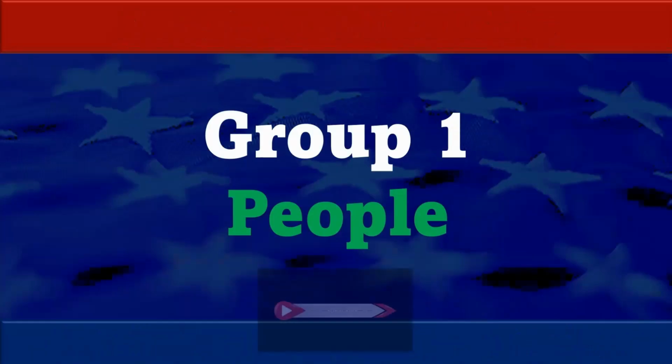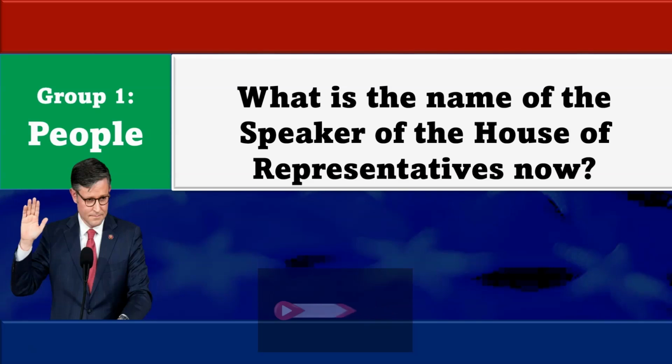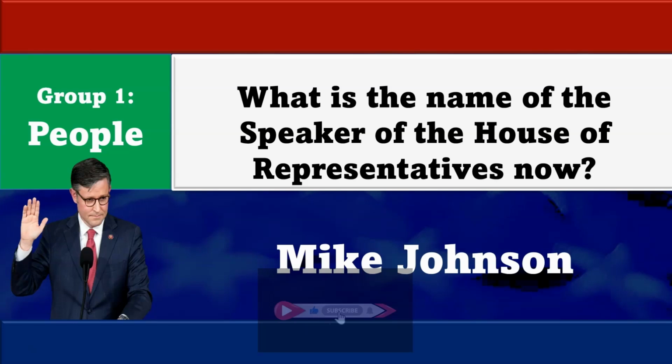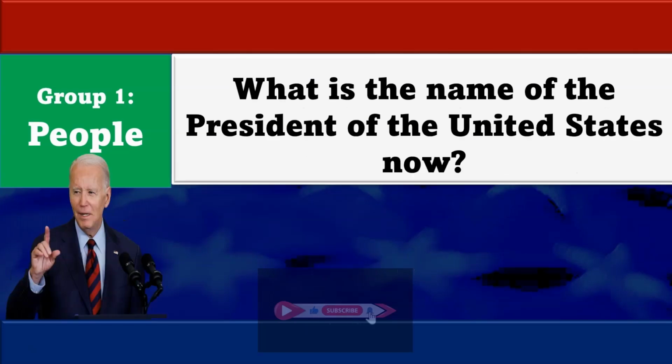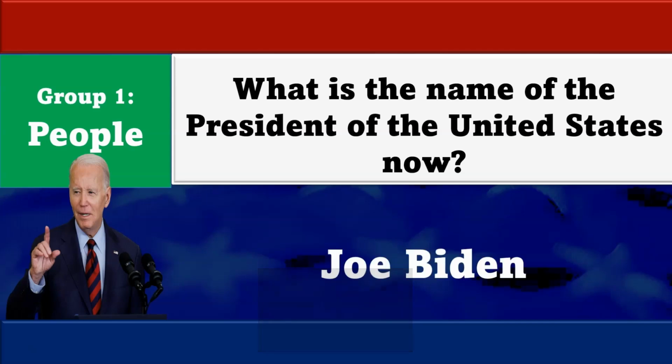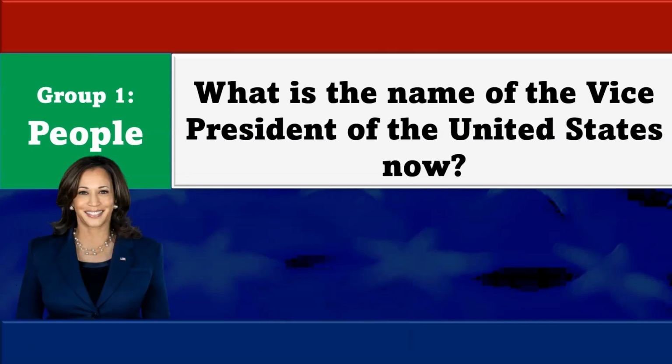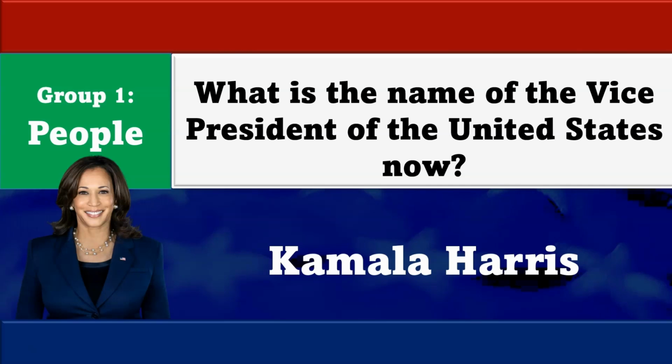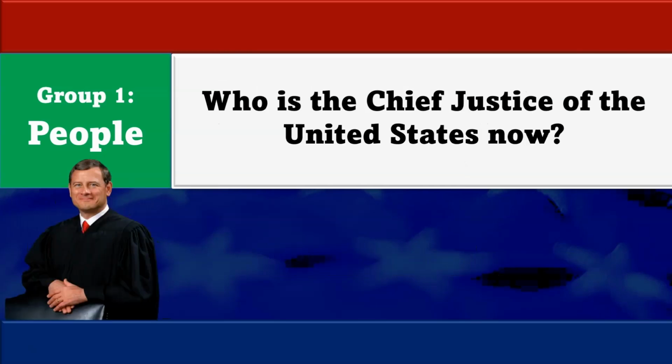In group number 1, we study people that are very important in the United States. What is the name of the Speaker of the House of Representatives? Mike Johnson. What is the name of the President of the United States now? Joe Biden. What is the name of the Vice President of the United States now? Kamala Harris. Who is the Chief Justice of the United States now? John Roberts.